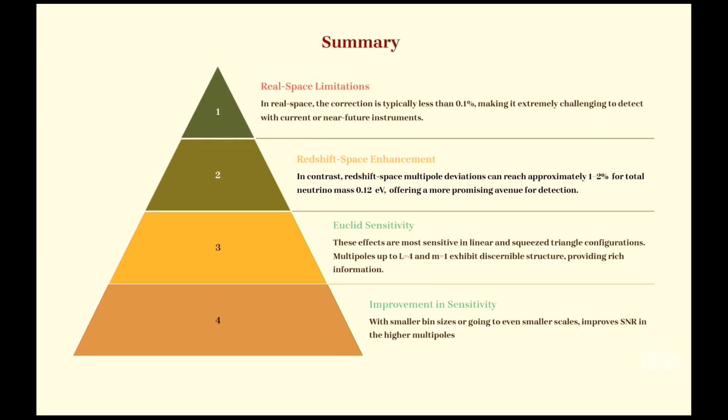That's why we analyze the redshift space enhancement, and we obtain that it has a 1 to 2% effect for neutrino mass 0.12 electron volt, and various multipole moments can be detected with greater than 1 SNR for a Euclid-like galaxy survey. So that's all. Thank you.